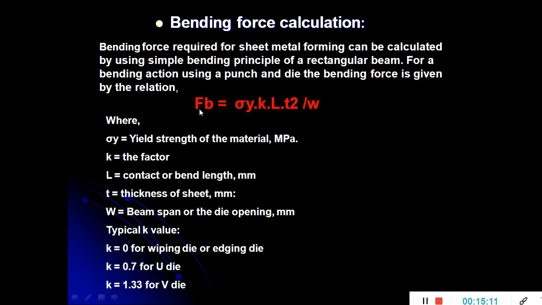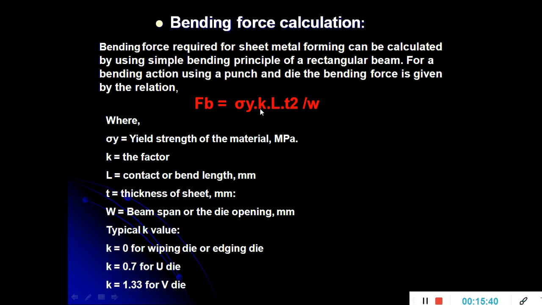Bending force is calculated by F equals sigma y into K into L into T squared divided by W, where sigma y is the yield strength of the material, K is the constant factor, L is the bending length or contact length, T is the thickness of the sheet, and W is the span length or beam span.